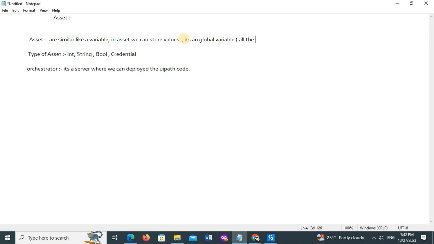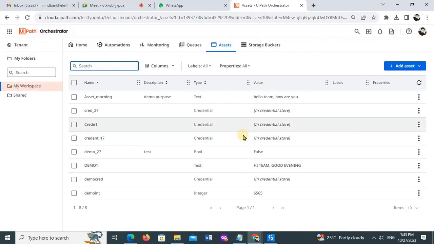I'll mention all the processes, all the deployed processes or bots use that variable. Simply put, in layman's language, it's a global variable. So each and every process that I deploy here will use these variables.